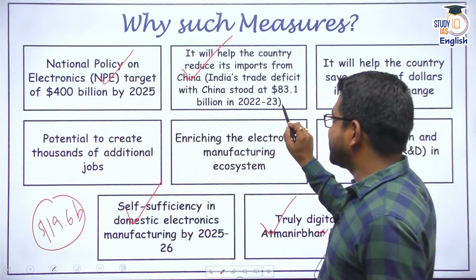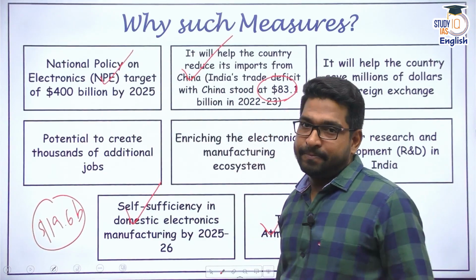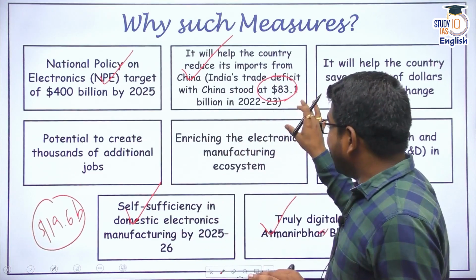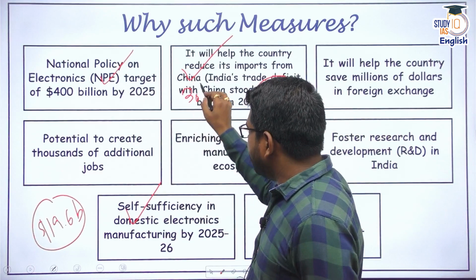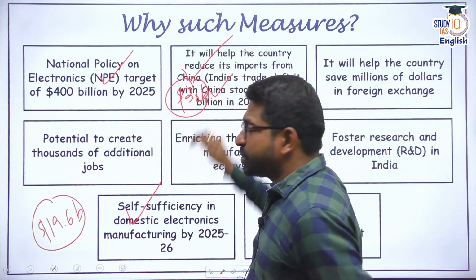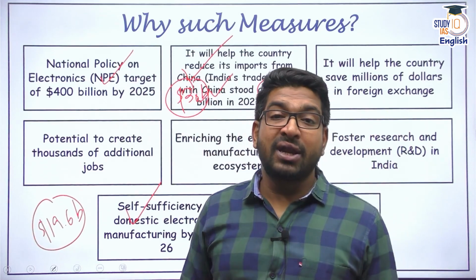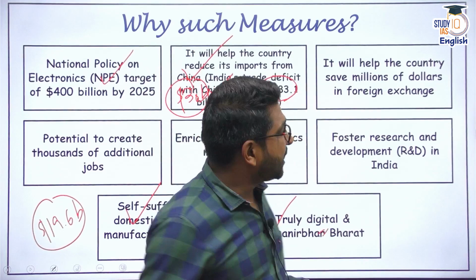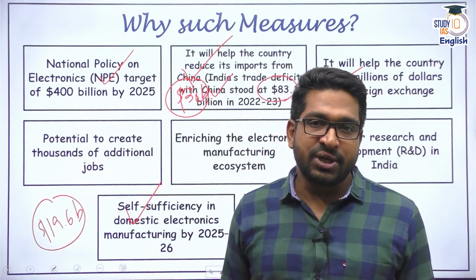The trade deficit stands at $83 billion, 2022-23 data. Even if I go by conservative numbers, out of this $83 billion trade deficit, I would say around $30 billion amounts to electronics and electrical related imports, which is quite huge. And if I import them, I am paying in dollars. So what I can do is save billions of dollars of foreign exchange.